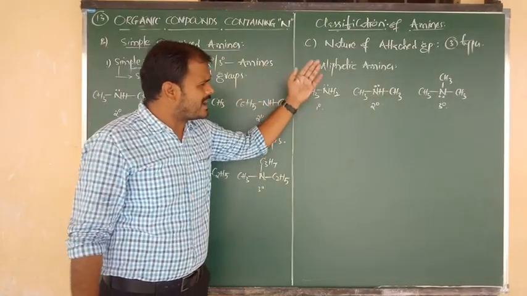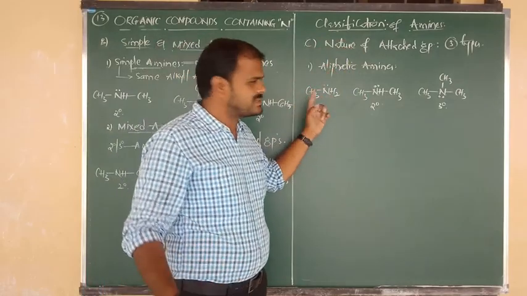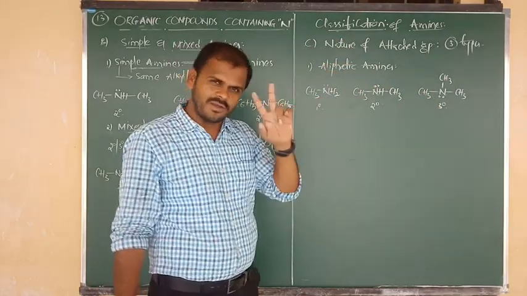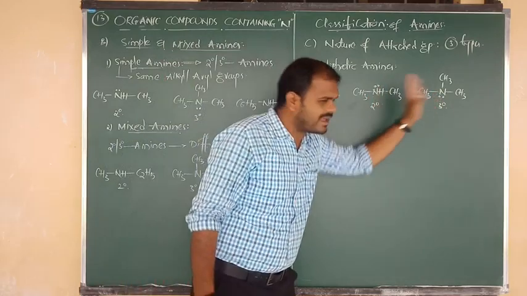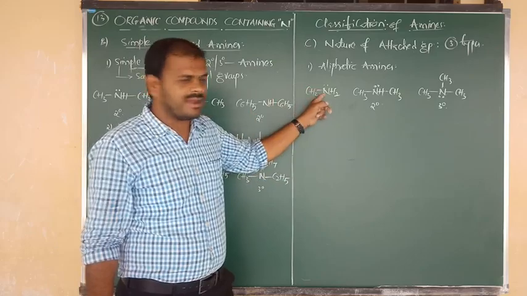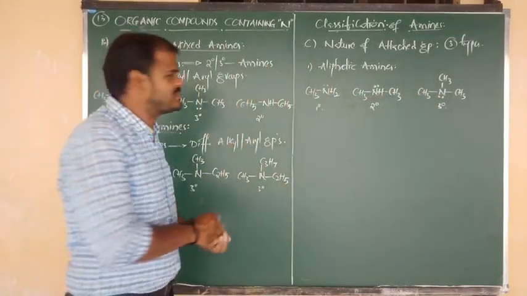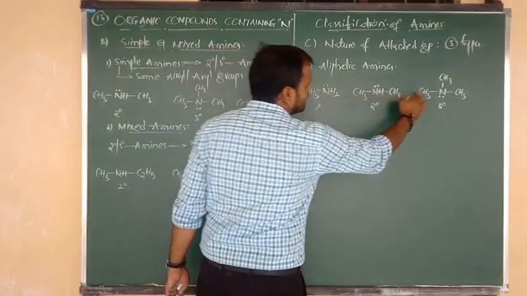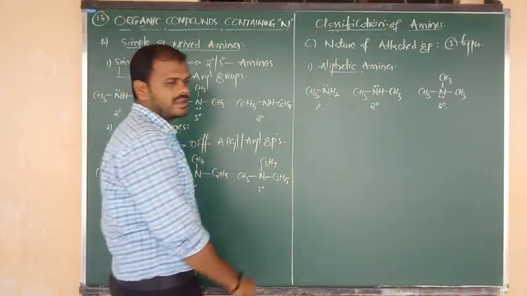So maybe primary amines, secondary amines and tertiary amines. Here the nature of the attached group is the same, CH3. So in that case, how many types of aliphatic amines can we get? Three types. Primary aliphatic amine, secondary aliphatic amine, tertiary aliphatic amine. Okay, na beta? Ready? What are the exact names? Methyl amine, dimethyl amine, trimethyl amine. In that way we have to pronounce. So in all those cases, the group connected to nitrogen is the alkyl group, means the alkyl nature is aliphatic nature. That is the meaning.